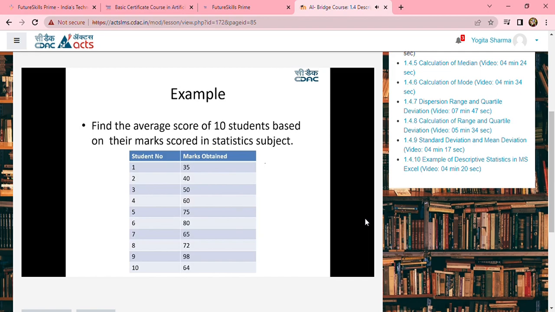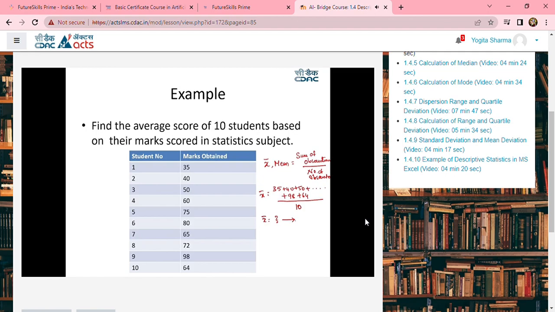The formula says that the average, which is nothing but the mean, is represented with x bar, and the formula is the sum of the observations by the number of observations. So x bar is equal to 35 plus 40 plus 50, and so on. That means I add all the marks obtained by all these 10 students and divide by 10. I arrive at one particular value, which is nothing but your mean value, your central value. Now let us understand how we can extract the mean value. You can use calculators and simplify this question.